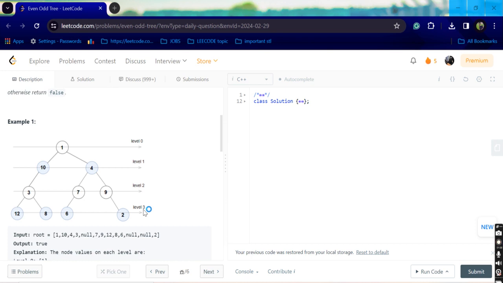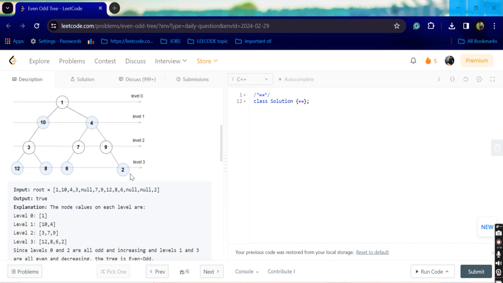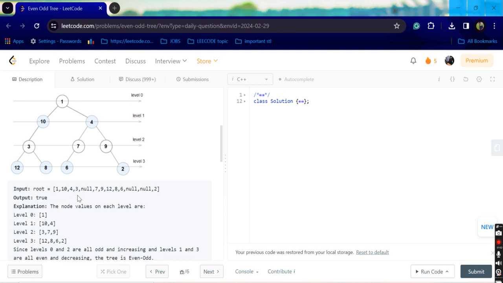Level 3 is an odd level and values should be even, all values are even and in strictly decreasing order. It is also in decreasing order. So all levels satisfy the condition, then our answer will be true.